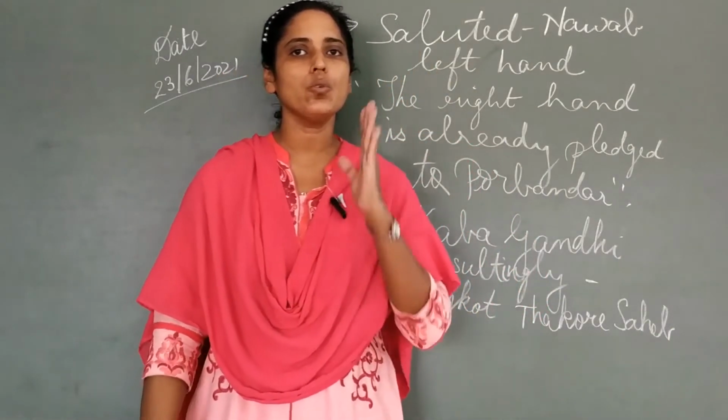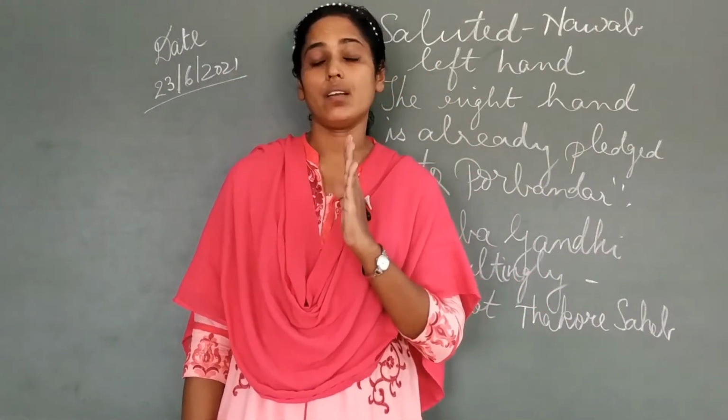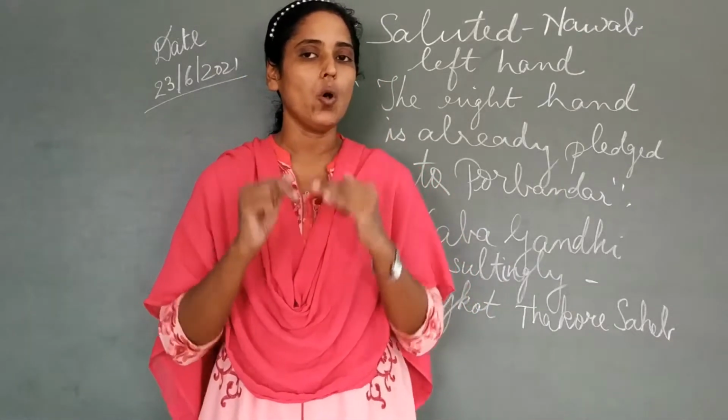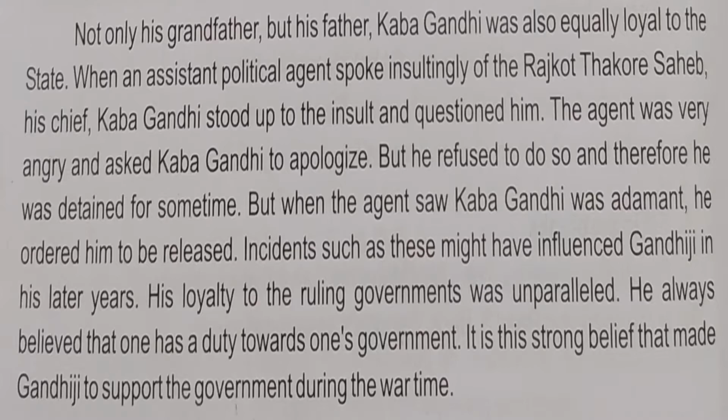He began to be very angry. He did not like it. Why? Because we are working. We have to be loyal. We have to be faithful towards that area, to that sphere, whichever place we are working. So Kaba Gandhi, or his father, did not like it. And what happened? He became very angry. Kaba Gandhi was very angry at the attitude of the political agent. He did not like it. So he began to question him. He said that you are insulting the Thakur side.